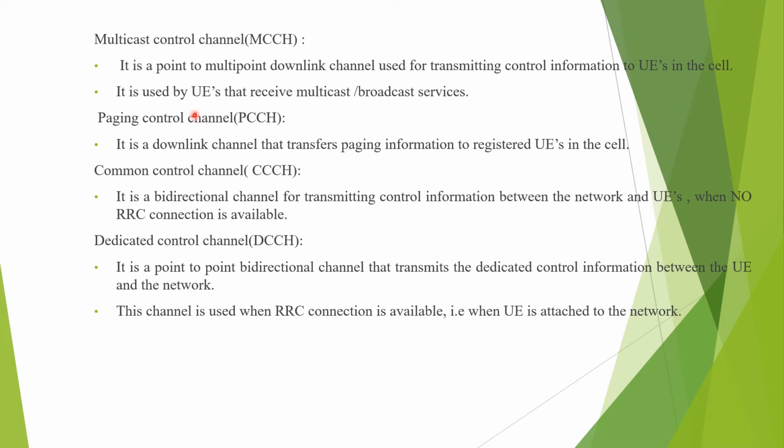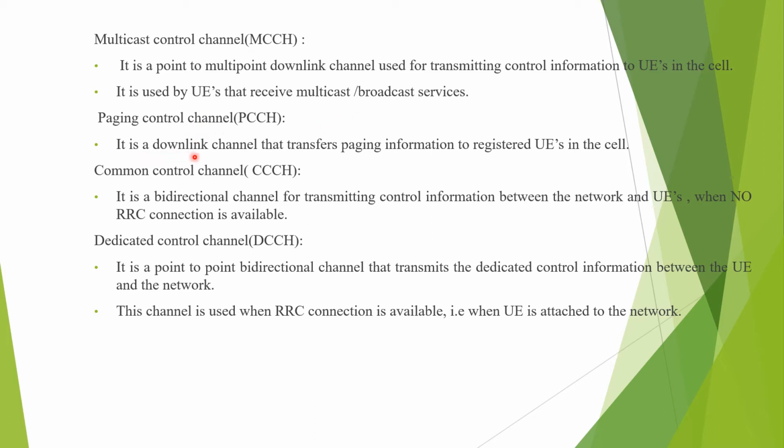Coming to the next channel, the multicast control channel. It is a point-to-multipoint downlink channel used for transmitting control information to the user equipment in the cell. It is used by the user equipment that receives multicast or broadcast services. Paging control channel.